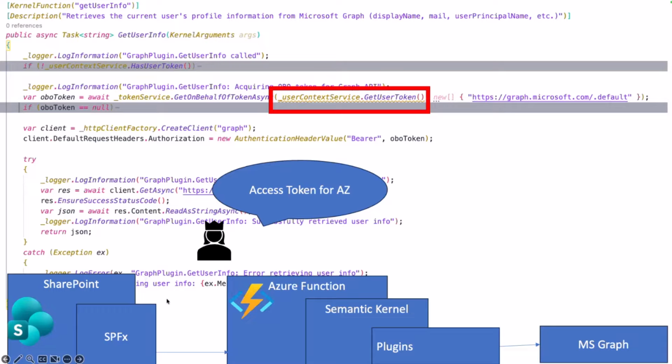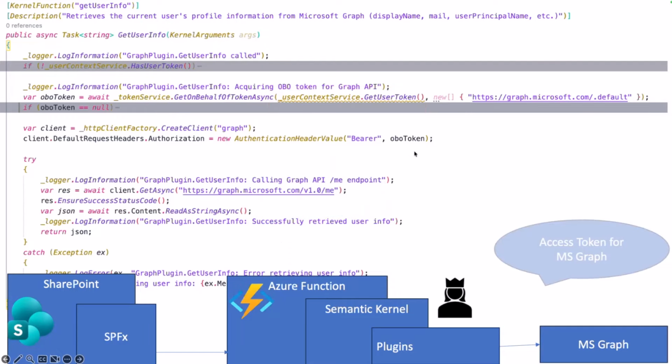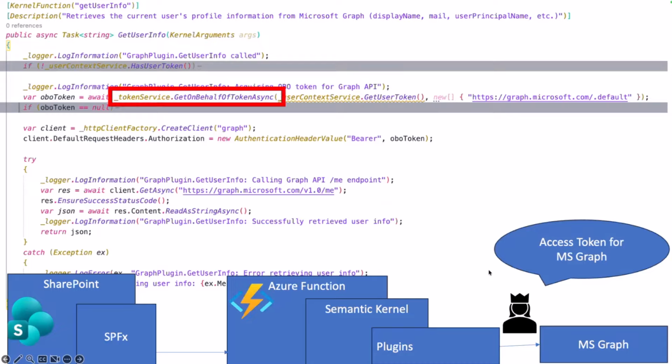So we had the access token that SPFx generated and gives to our C# environment. And from this C# environment, we say, okay, we want to have the next token for our Microsoft Graph, and there we use the on-behalf-of token. So this is the token exchange that we need, because the access token we have from SharePoint is only allowed to use our Azure function and not our Microsoft Graph environment.